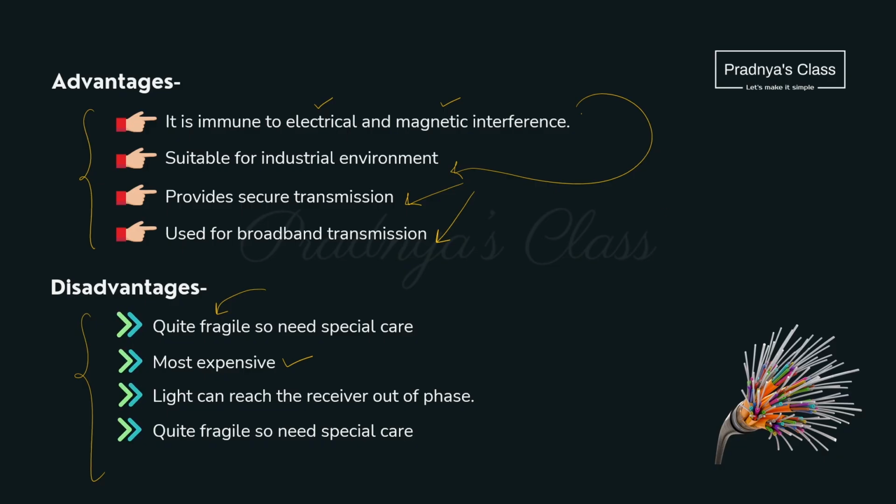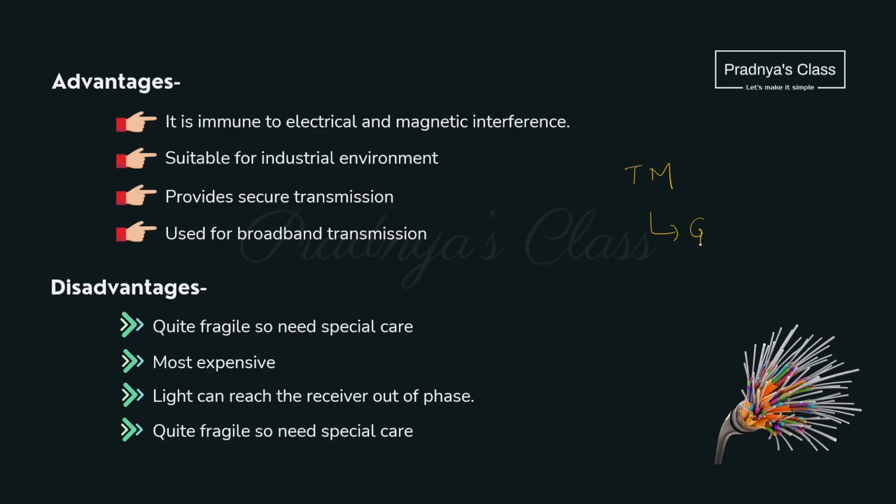So in this way, one more important topic we discussed, that is nothing but transmission media. There are two types, guided and unguided. In guided, we discuss three transmission media, that is nothing but twisted pair, coaxial cable and optical fiber. You may get a question based on it. Now you know these topics, you can write it easily.